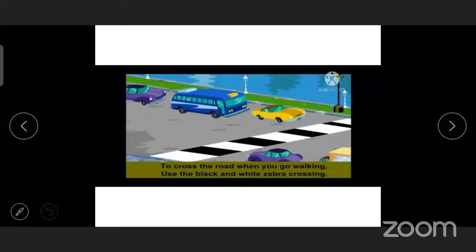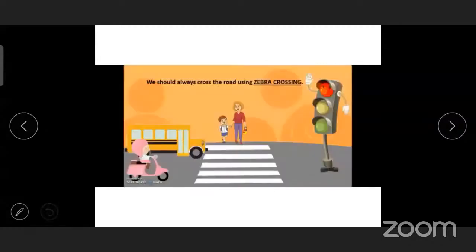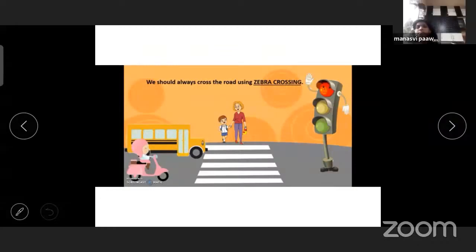Okay, children, we should always cross the road using the zebra crossing. That means this is the thing you should follow on the road. When you go from school to your home, you have to walk on the road using the zebra crossings.